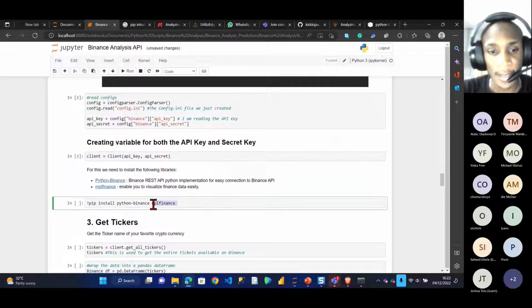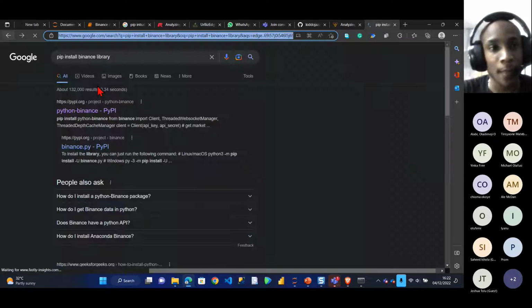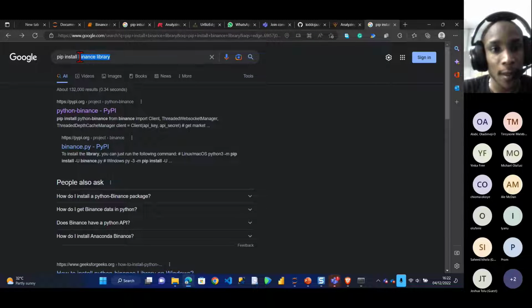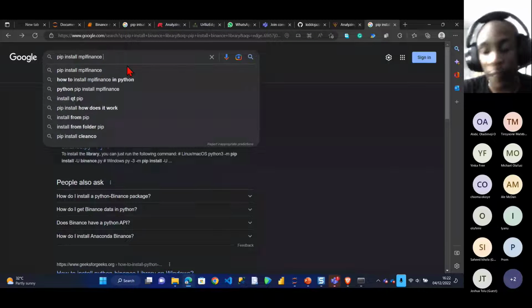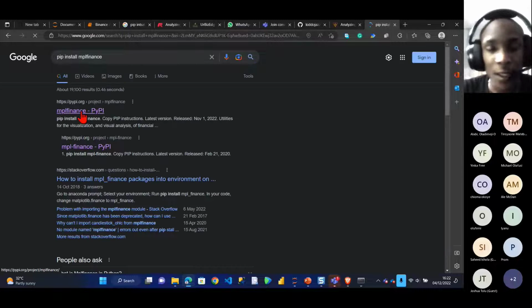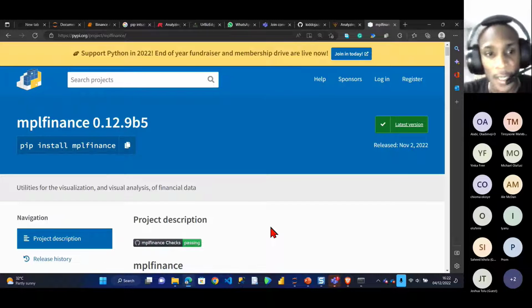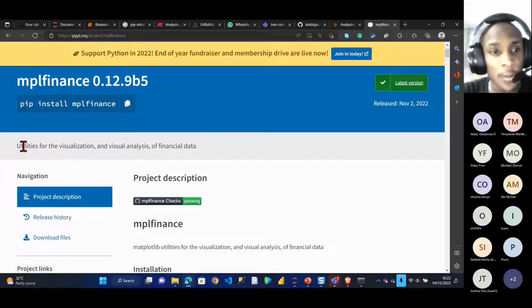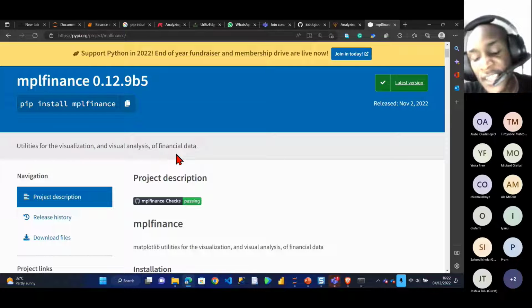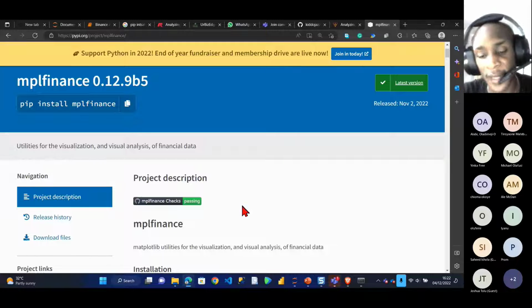Let me just search for the library. Say, install mplfinance. This is the library here. For some of you who want to install the library, I'll tell you more about it. This is how the library works. Its essence is a utility for visualizing and analyzing financial data, so it's used basically only for financial data.